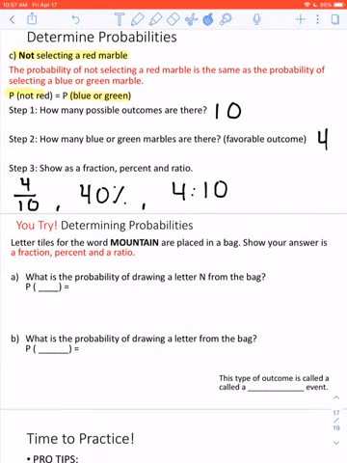Here's a you try for you. I encourage you to pause the video and give this one a try on paper, and then come back to the video so you can see if you got it right.